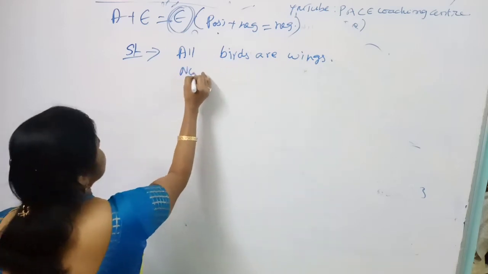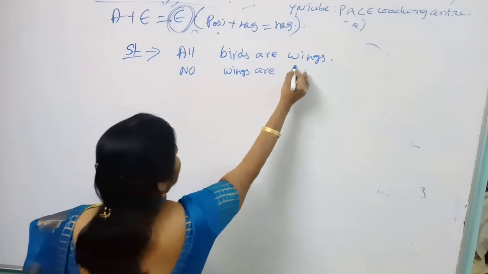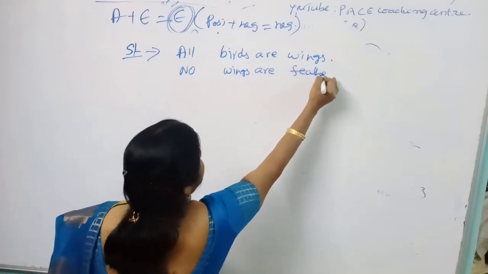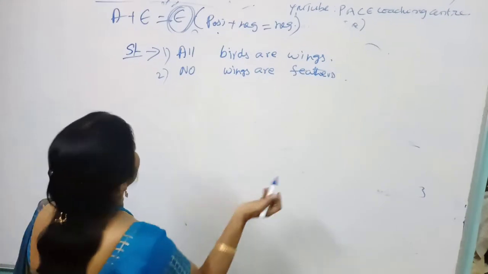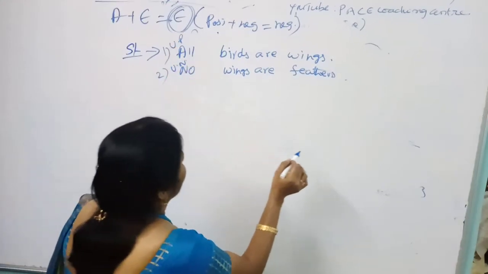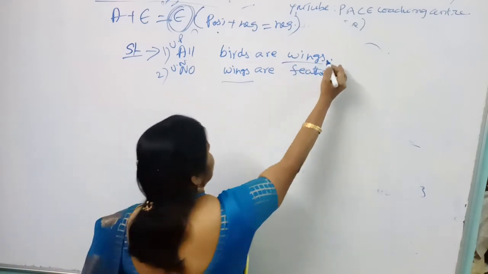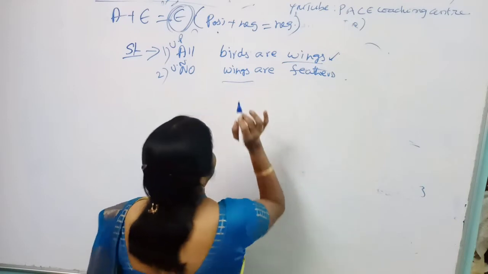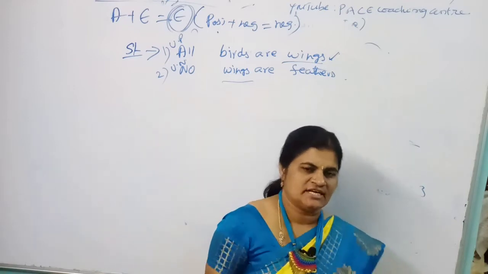And the next one is no wings are feathers. Clear, my dear students? This is statement 1, this is statement 2. You know this is universal positive and this is universal negative. And in both cases, what is the common word? Wings. So it is in the predicate of the first one and the subject of the second statement. The positions are very crystal clear.